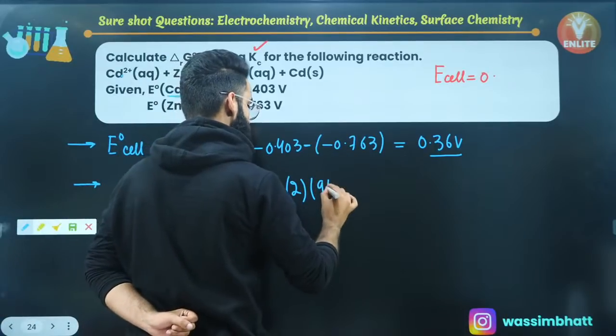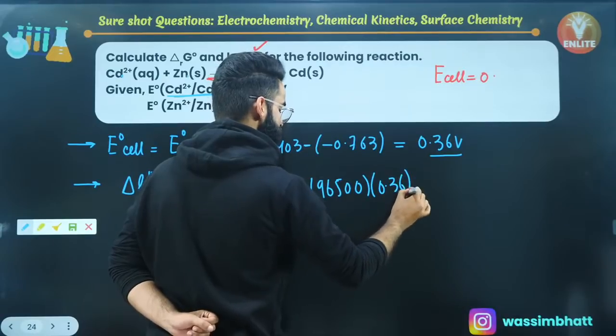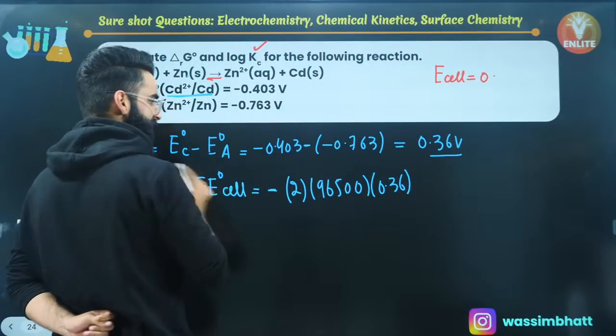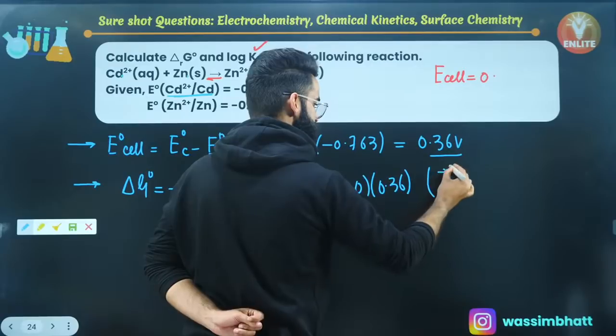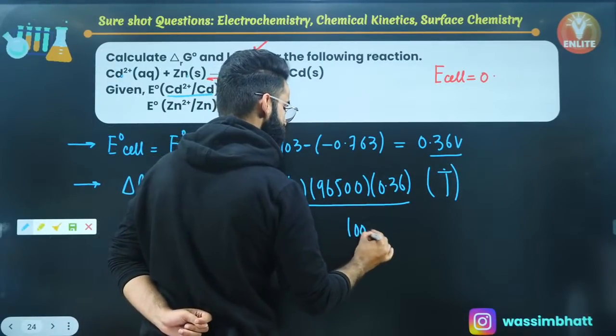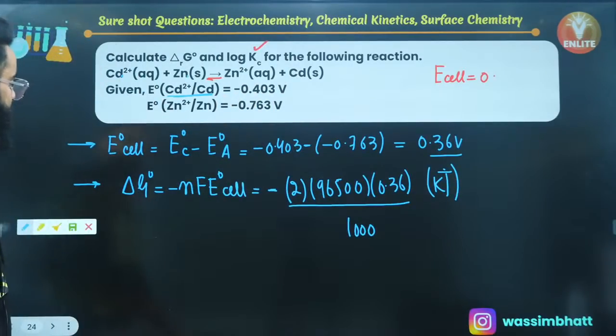Faraday's constant, you guys know, it's 96500 coulombs. E naught cell you got to know is 0.36, right? Every parameter you used as per SI system, that means delta G naught value will come as per SI system. But if you want the answer in kilojoules, then divide the same thing by 1000, then the answer will come out to be in kilojoules. I hope that's clear, right? Perfect. So delta G naught you calculated, right?